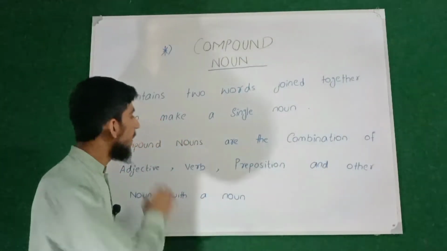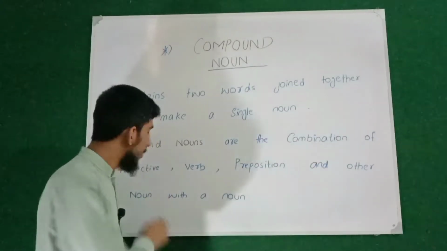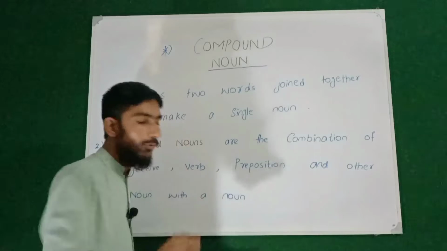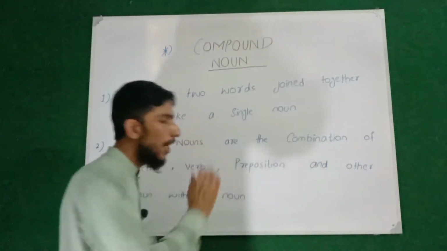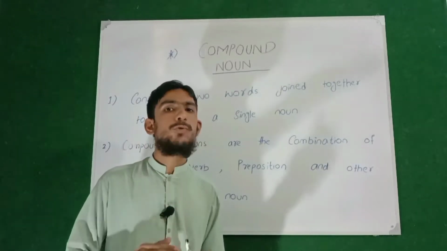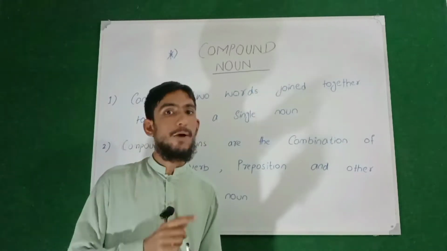So again, compound nouns are basically the combination of an adjective with a noun, a combination of a verb with a noun, or a combination of a preposition with a noun, or the combination of another noun with a noun. I will be telling you how to recognize or how to find a compound noun.